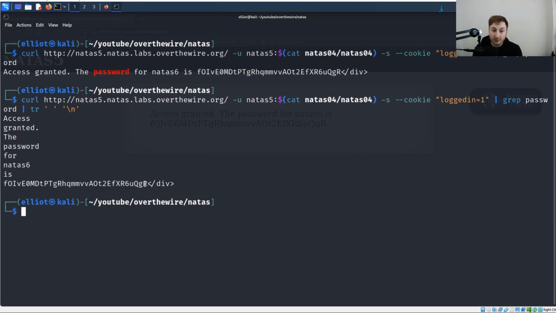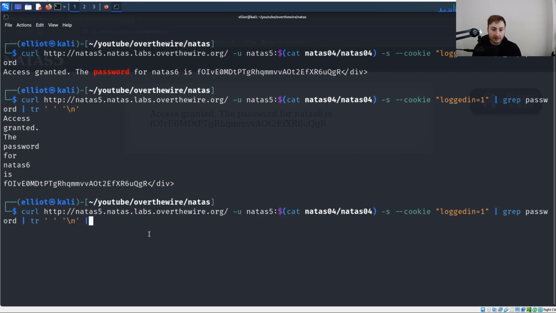Because there's no space between the end of the password and this HTML closing div element, it's getting lumped in here, and our expected awk command is not going to work well with this. So what we're going to need to do is, as we've done before, use the cut command, and we're going to set a delimiter to this closing bracket just so we can chop this up nice and easy.